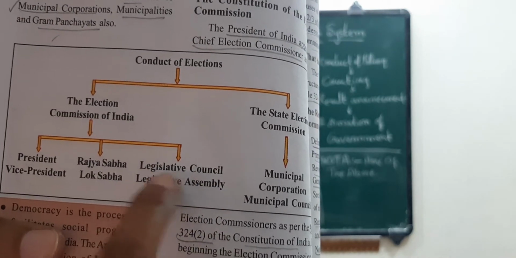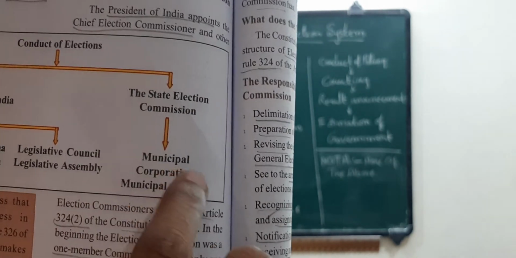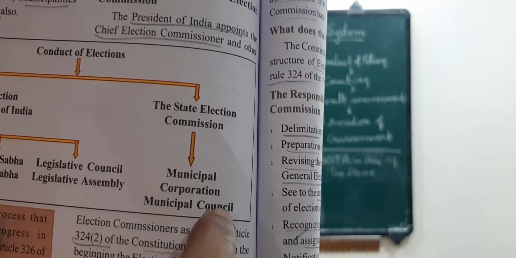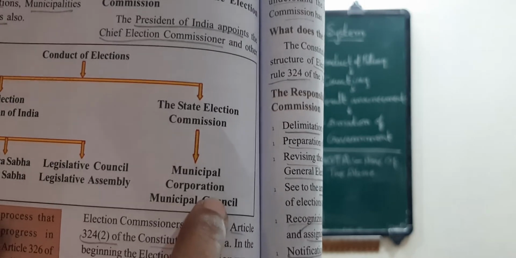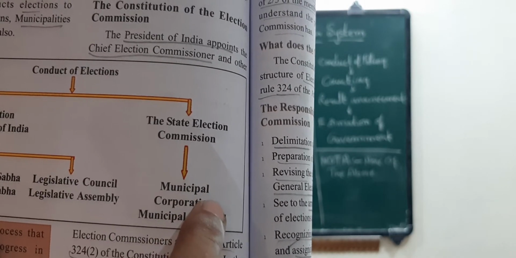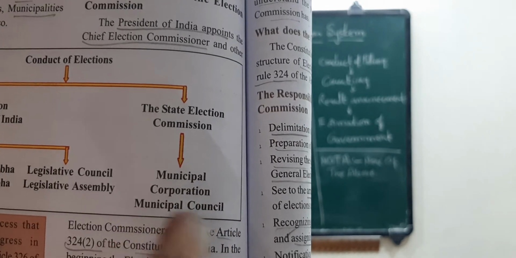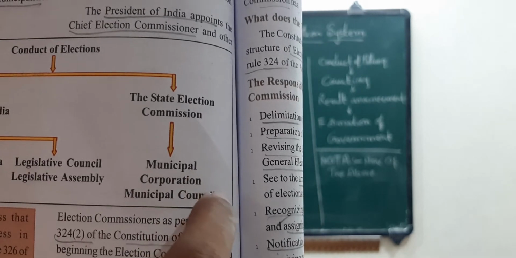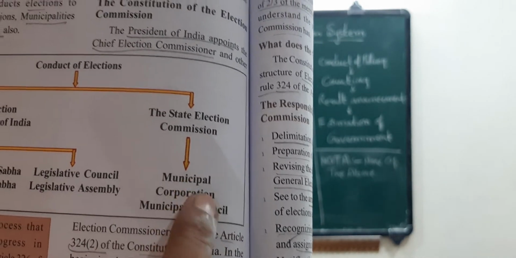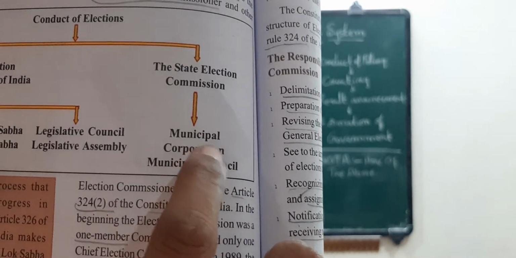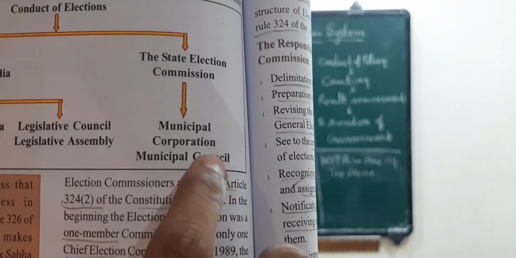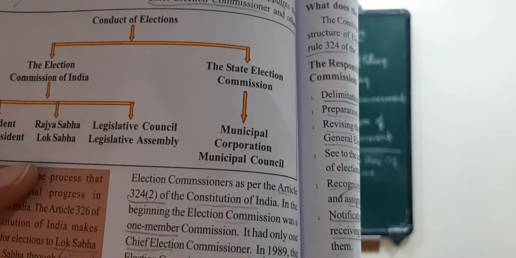Next, the State Election Commission conducts elections for municipal corporations and municipal councils in cities and towns. In municipal corporations and councils, the mayor and chairman are elected, along with corporators, members and councillors. Even in panchayat elections, they will elect one man as sarpanch and ward members, etc.